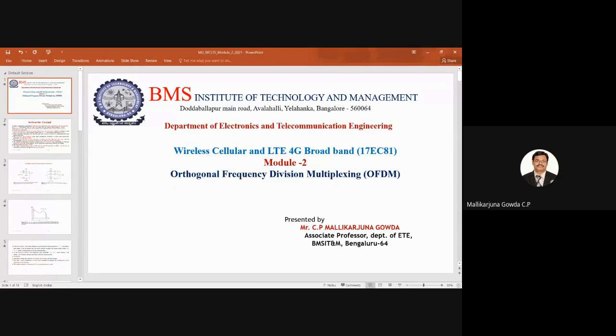So today I will be starting module 2. In module 2 we discuss orthogonal frequency division multiplexing, its basic concept, as well as how this OFDM is used in LTE.